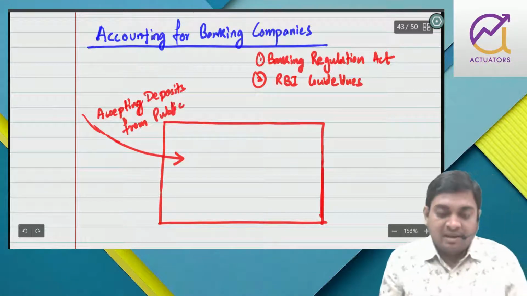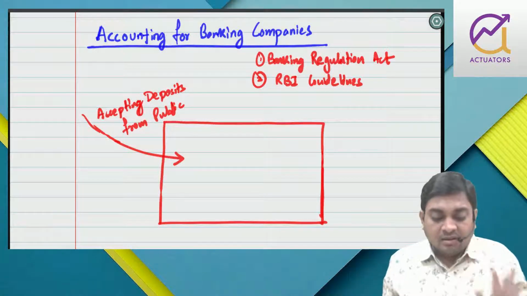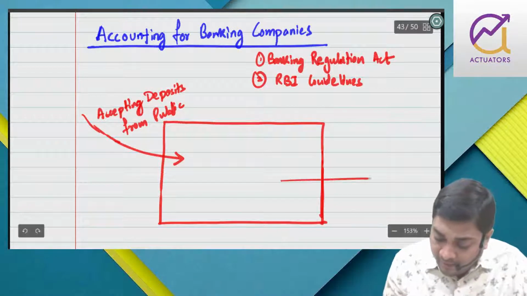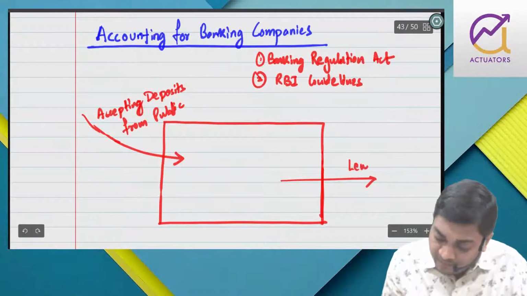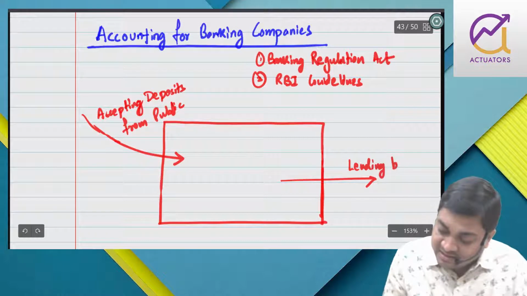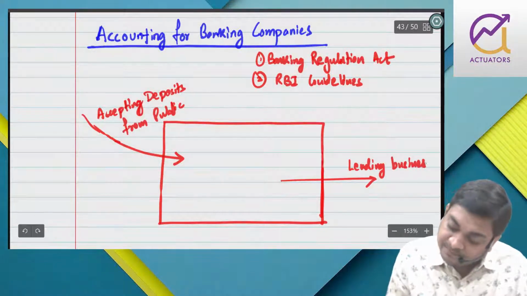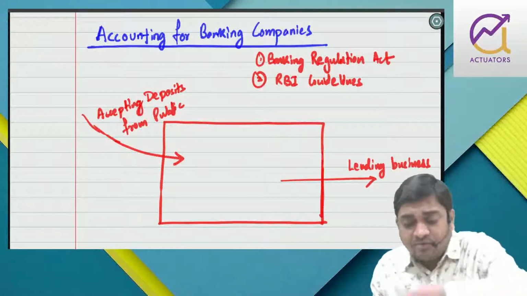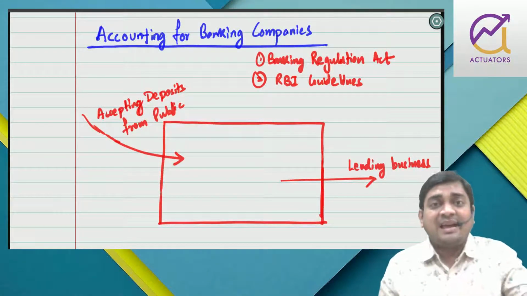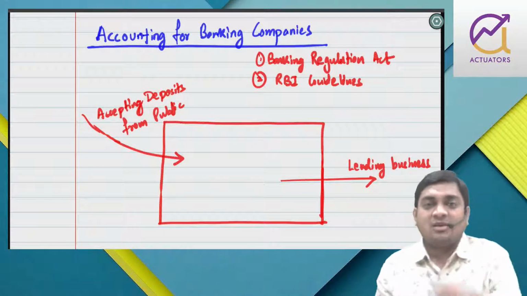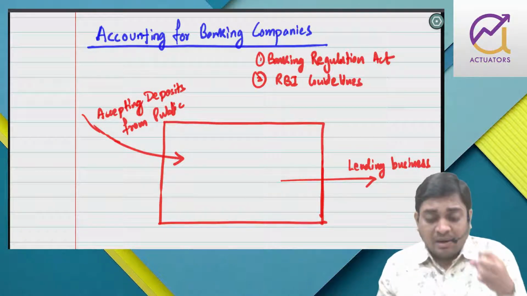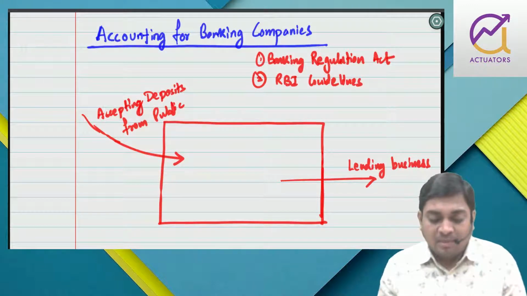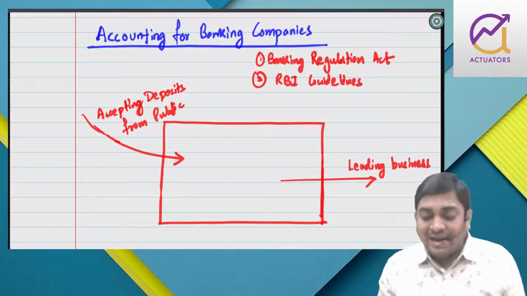The public keep their money here. Now, they are into lending business. There are a lot of ifs and buts. Just like we have buying and selling of goods in a normal company, in banking business, money is the product. You accept deposits from the public and you lend it to others.